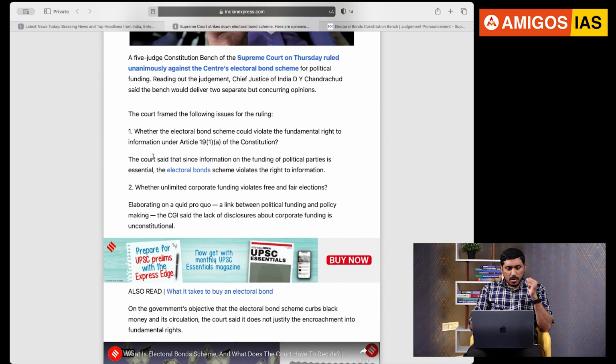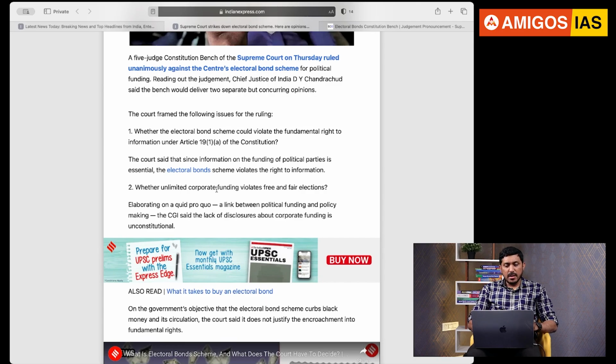Second one, the court has said that, same point, since information on the funding of political parties is important for us to know whom to vote for, the electoral bond scheme may violate the right to information because the person who is giving this money by electoral bonds, their name is not mentioned on the bond. It is completely anonymous in character. So we will not know who is donating the money to the political parties.